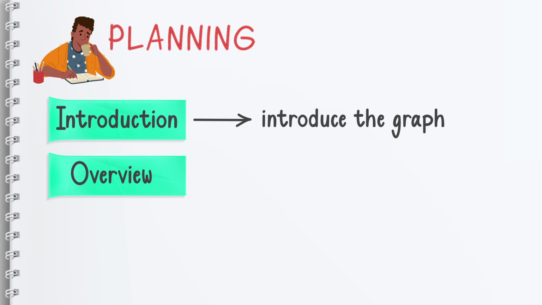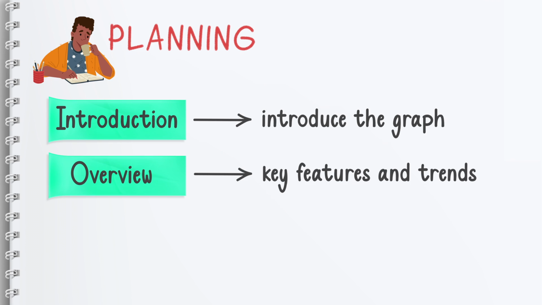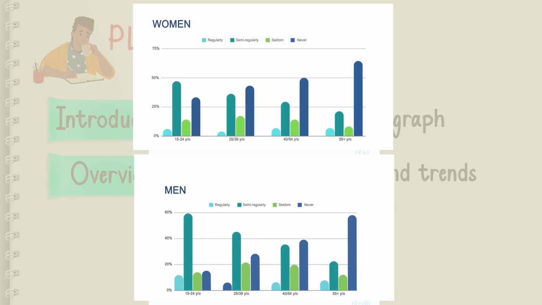And the overview paragraph is the general information, or let's say key features and trends of the graph. Because we do not have specific dates here, so it's not a trend graph, right? So we have to compare and contrast the information here, all right?